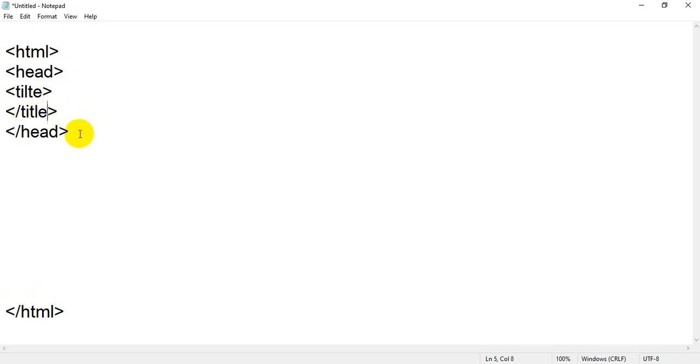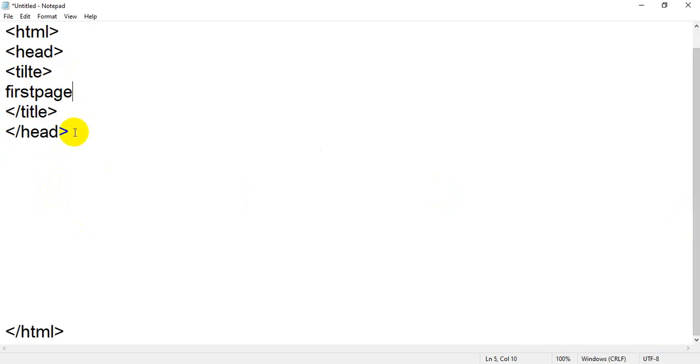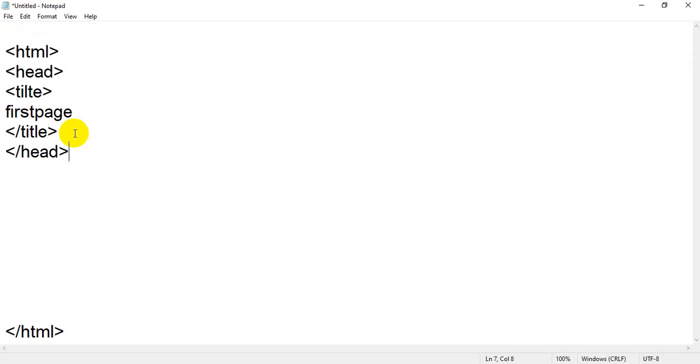Now the main tag. This is the opening head tag and this is the closing head tag. Between these two head tags we have a title tag, and inside title I can write first page, or you can write anything. Now below we have the closing. I just want to show you all of these things.